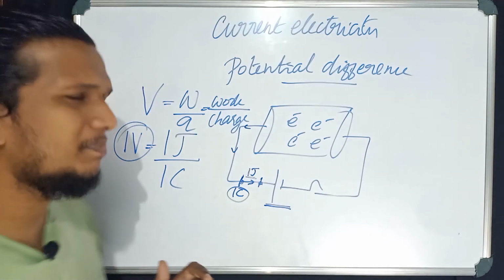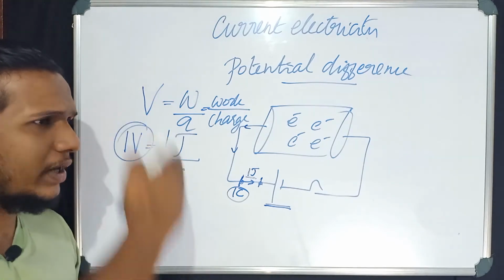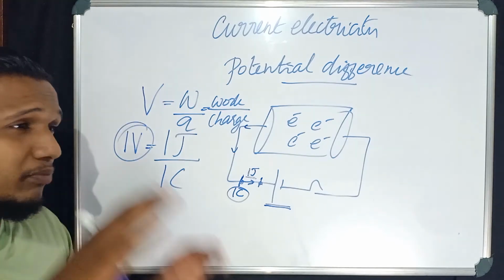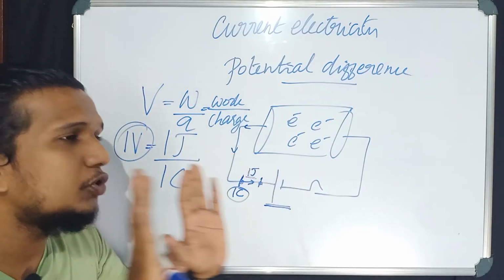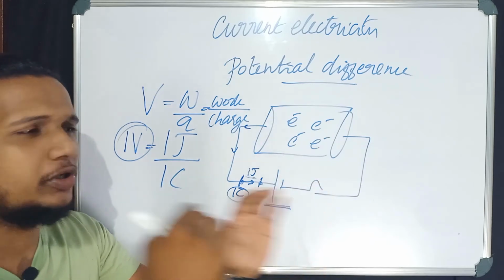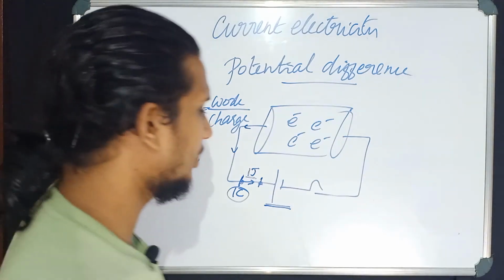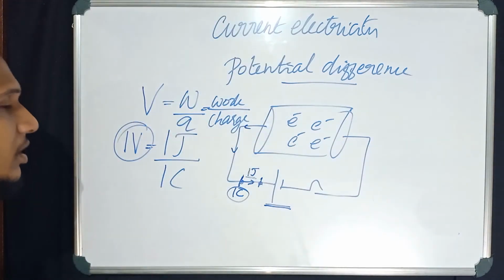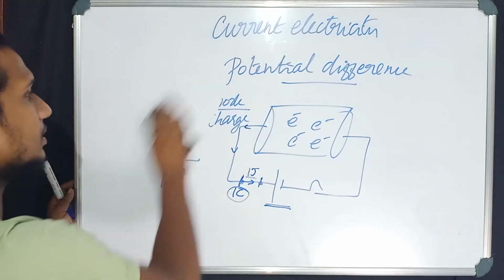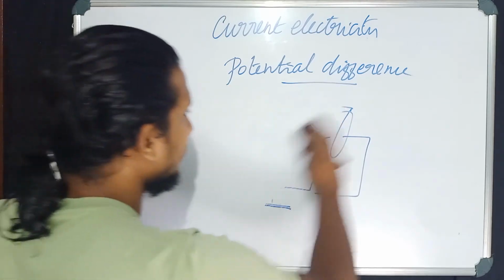Okay, simple. I am having a 1 coulomb charge over here and I am moving it by doing 1 joule work. Potential between these 2 points is said to be 1 volt. That's simple, right? So this is all about potential difference. I think the concepts are clear. Pause the video and note it down.